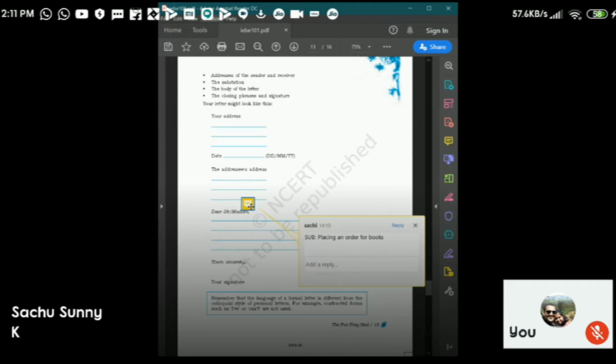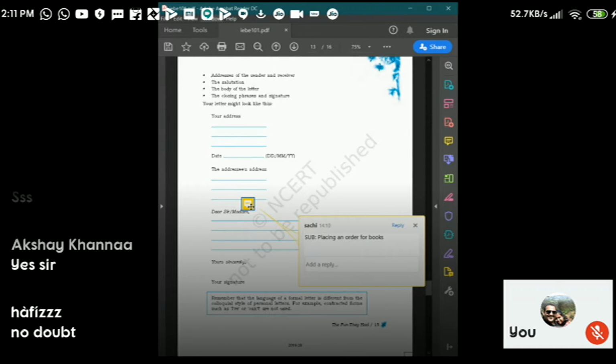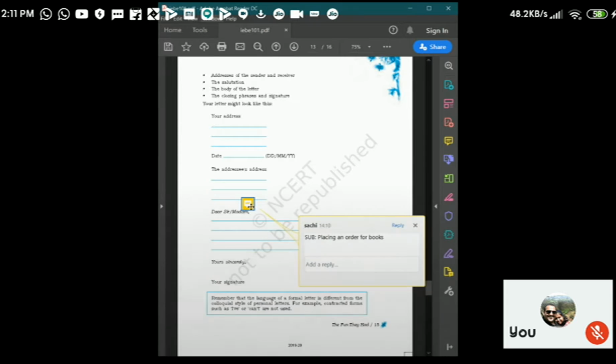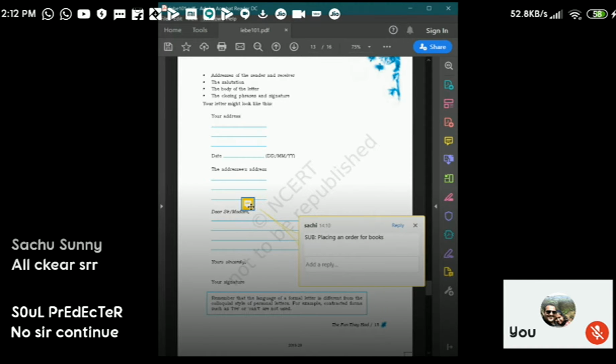All of you, clear? If there is any doubt, you can ask. I'll clear it, I don't mind. In the exam, yes, they will ask. In 10th standard, sure, it will be there. In 11th, sure, it will be there. All clear? Okay then.